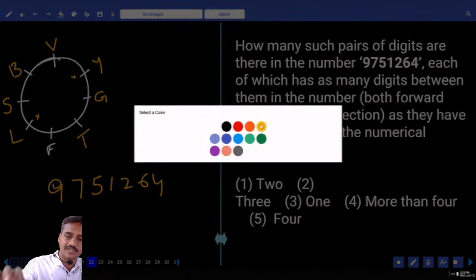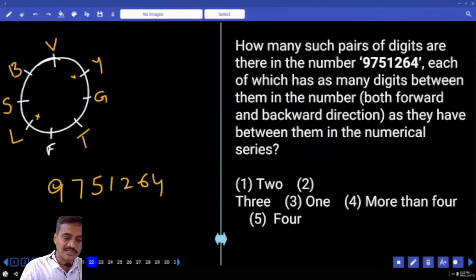Now starting with 9. And 9 and 7, 8, 9, 5, 6, 7, 8, 9, 1, 2. 1 and 2 there is 1. 1, 2, 3, 4 there is 1 more. Now 2 and 4 there is 1 more. Isn't it? The next one. And in the reverse 4, 5, 6, 7, 8, 9. 6, 7, 8, 9. 2, 3, 4, 5, 6. 1, 2, 3, 4. That's it.